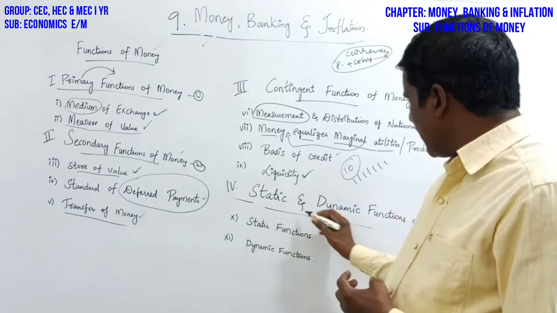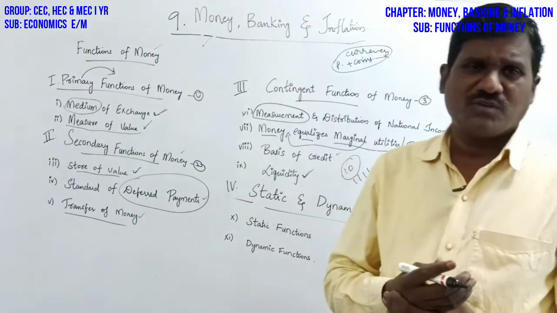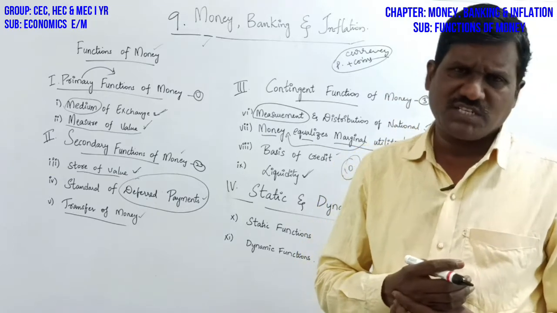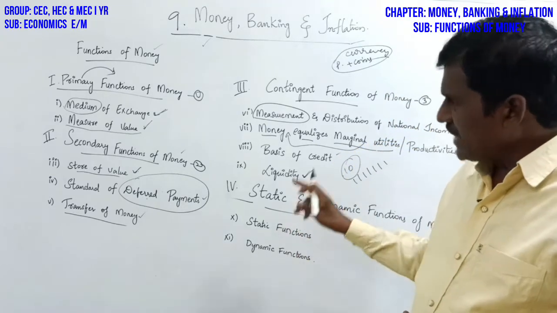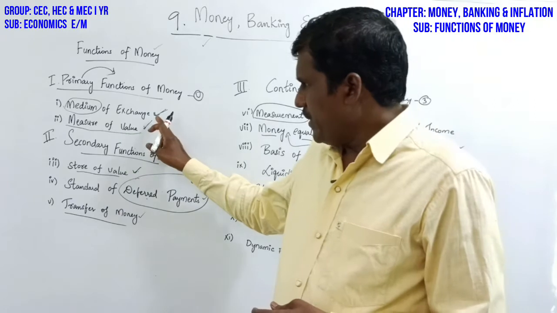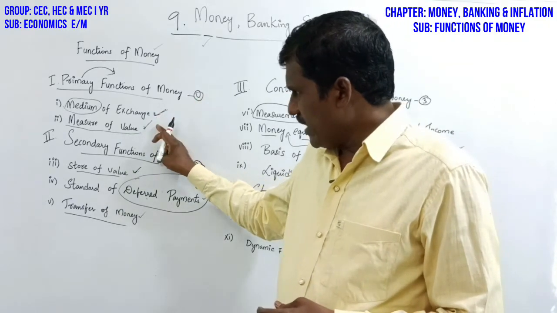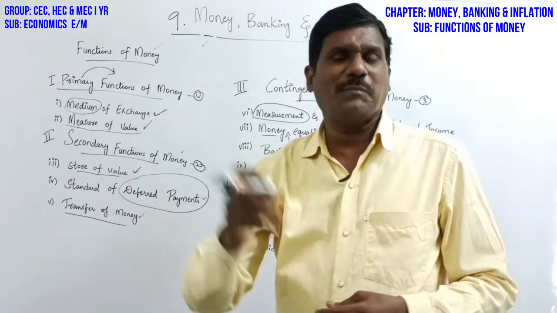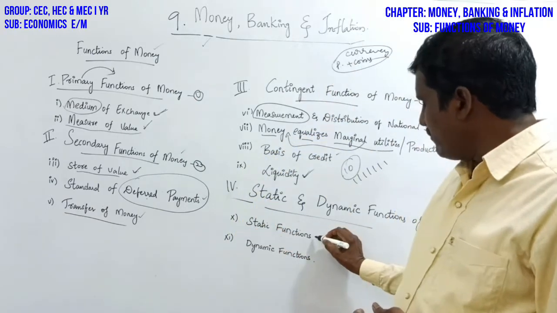Next, static and dynamic functions of money. So static and dynamic functions, two functions are there, which means static functions means here medium of exchange, measure of value, store of value, deferred payments are called static functions.